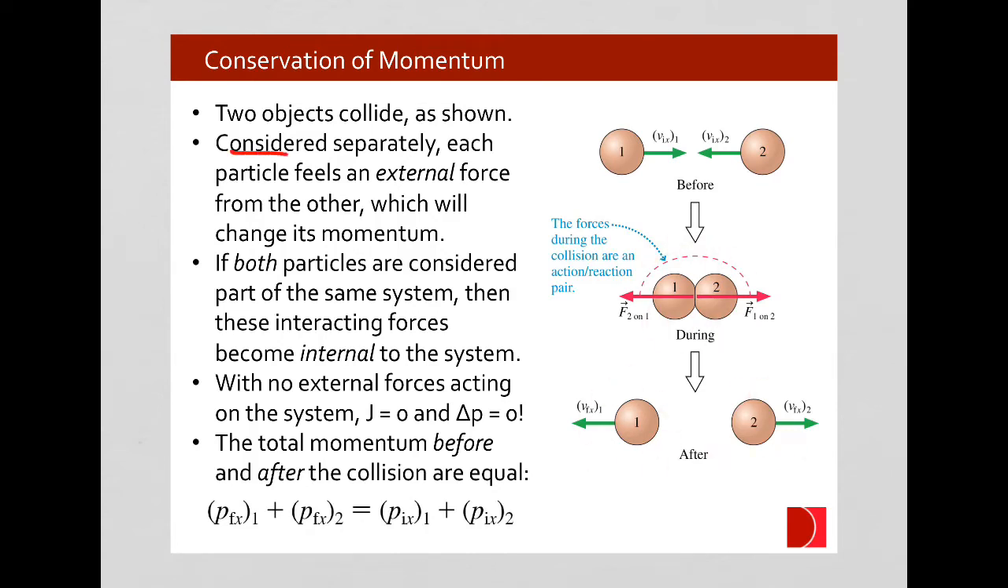If we consider these objects separately, then each particle feels an external force from the other, which is what is changing its momentum. So in that case, if we look at particle 1 is moving one way. Particle 1 feels a force from particle 2, essentially a normal force from the other object, and particle 1 is now moving the opposite direction. And so you have a change in momentum for particle 1. We could argue the same thing for particle 2. It's moving one way, it feels a force, it feels an impulse from this external force, and now it's moving the other way.